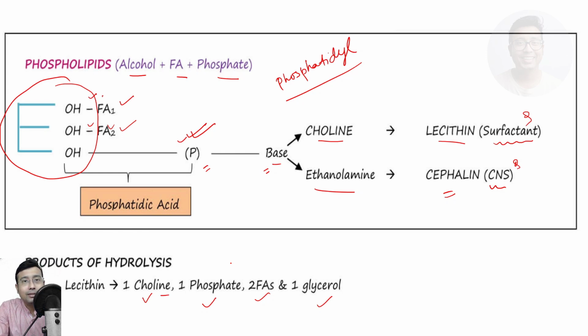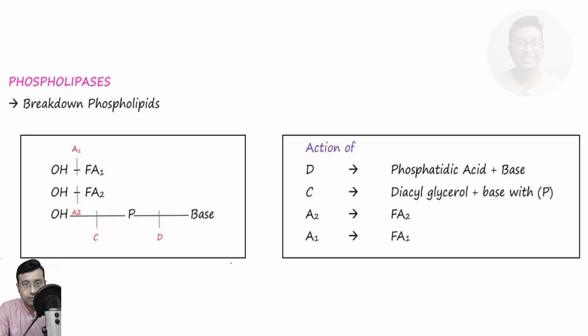Now what will break them? These phospholipids are broken down by the enzyme known as phospholipase. Now we deal with phospholipase in much more detail in digestion and absorption of lipid, as a part of lipid metabolism, but when you are studying lipid chemistry, we should always know how a molecule is broken down, right? So phospholipases can be of 4 types. A very gross summary: phospholipase A1, phospholipase A2, phospholipase C and phospholipase D, and these are the areas where those phospholipases actually break the molecule.